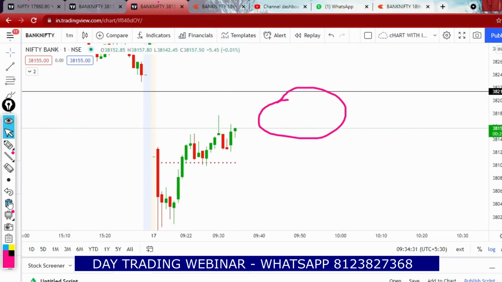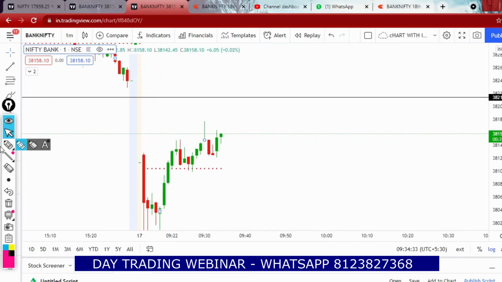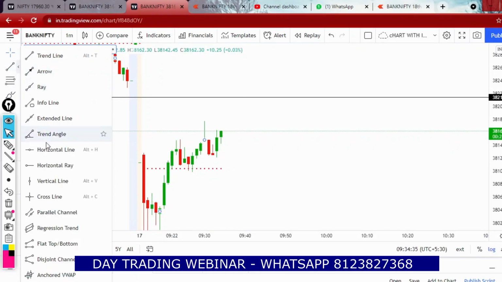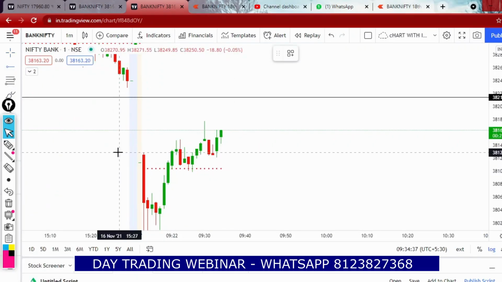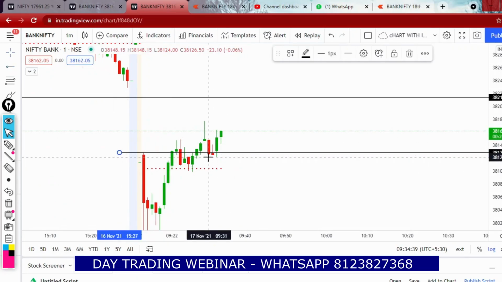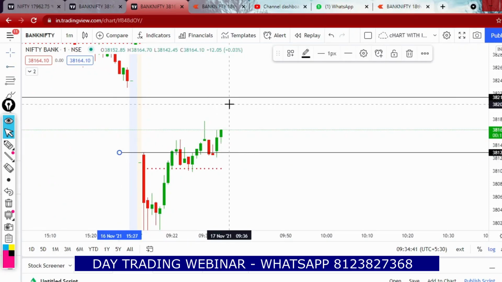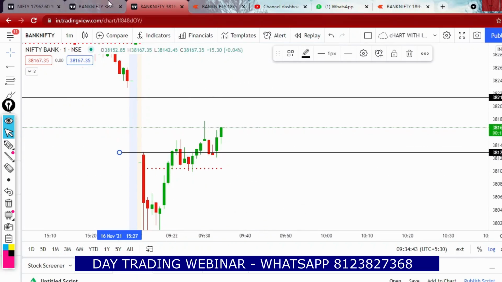See here how beautifully price is trying to move in an upward direction. Observe the price action here. Just observe the price action. This is the breakout level. Price came almost till that breakout level. After that, it is trying to make an upward movement. Now I am in a profit right now.